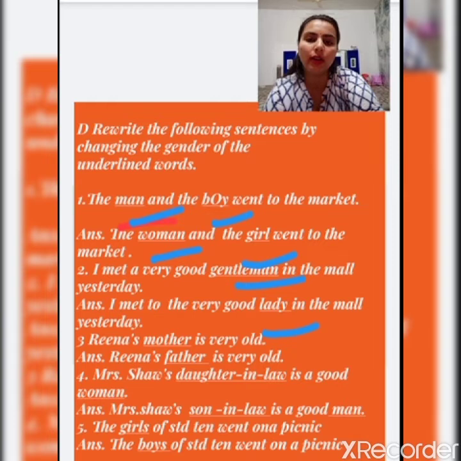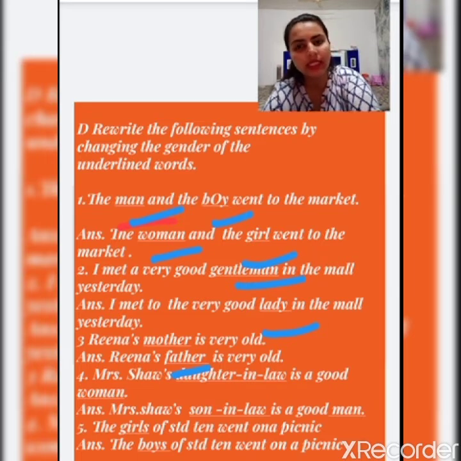See the next one. Reena's mother is very old, and the underlined word is mother. Mother shows us that it is a feminine gender. So we have to convert this feminine gender into the masculine gender. So what do we have to write? We have to write: Reena's father is very old.